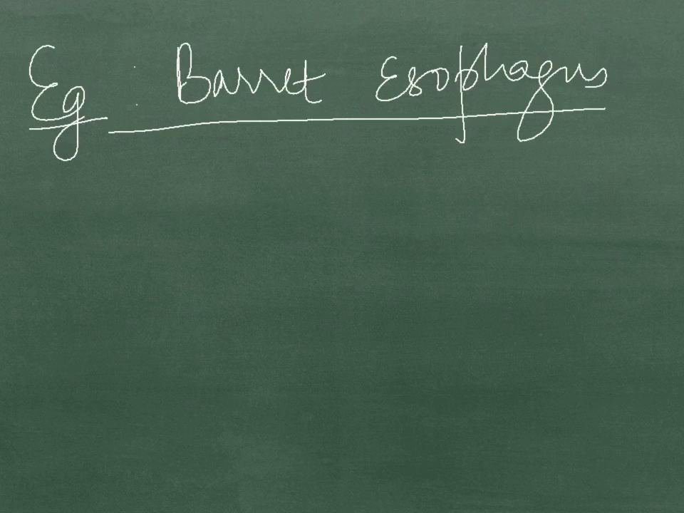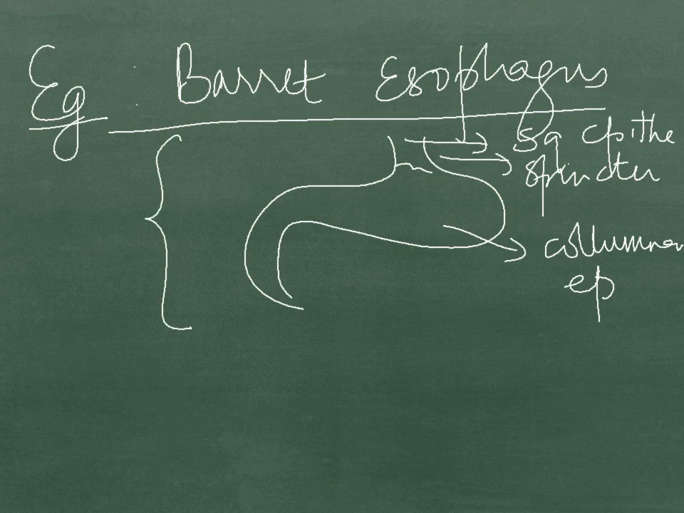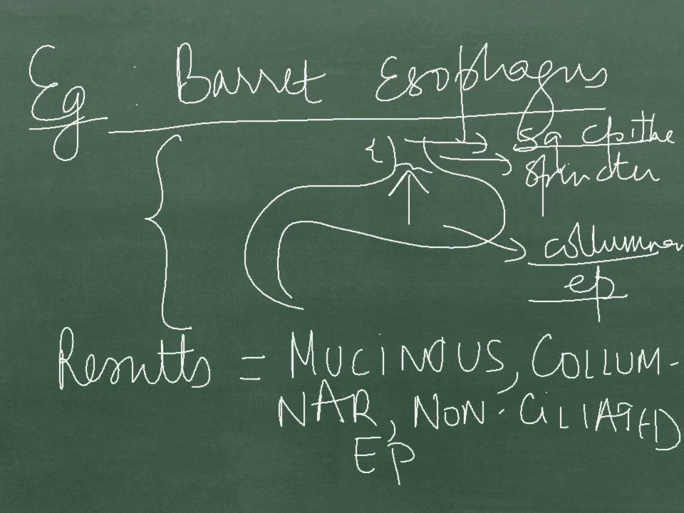Here we have the stomach. The distal part of the esophagus is lined with squamous epithelium, whereas the stomach is lined with columnar epithelium. Both the epithelia are separated with the help of a sphincter. In most cases, due to prolonged acid reflux, reprogramming of stem cells of the distal part of the esophagus occurs, which results in the formation of mucinous columnar non-ciliated epithelium.